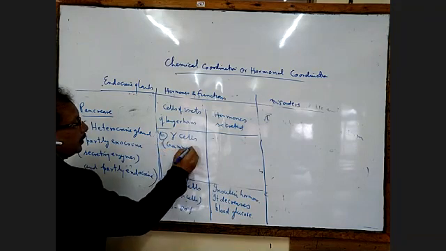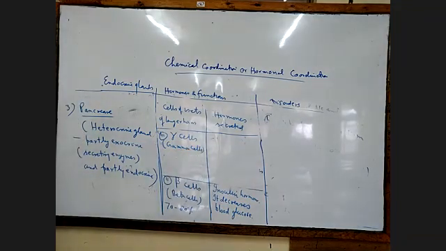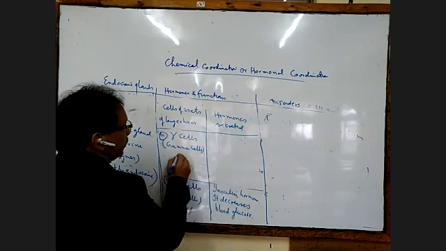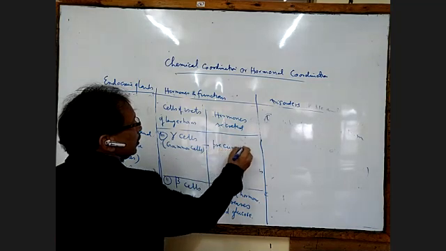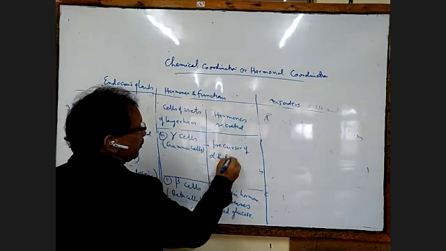Gamma cells of the islets of Langerhans are the precursors of alpha and beta cells.